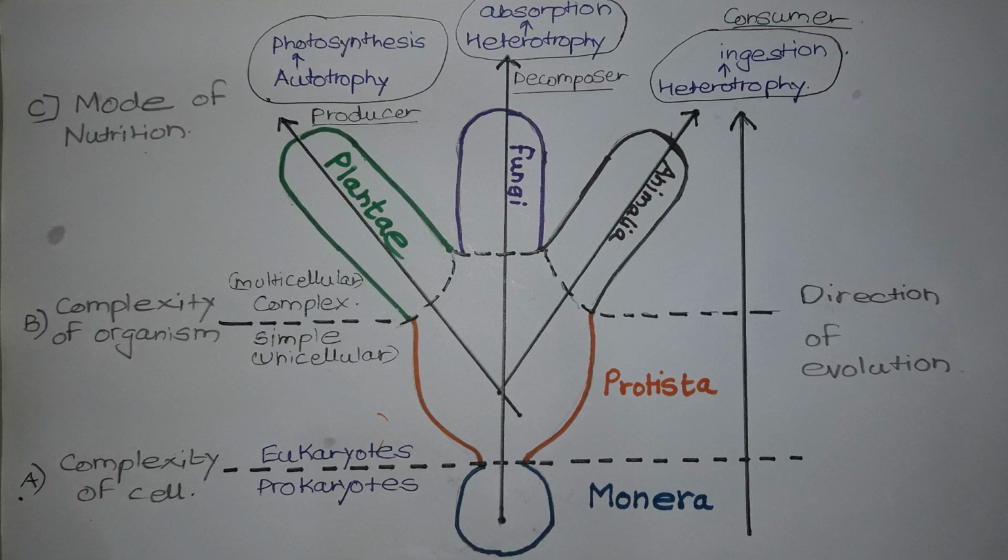So now, considering all these five kingdoms and their role in ecology, Kingdom Plantae acts as producers, Kingdom Fungi acts as decomposers, and Kingdom Animalia acts as consumers. Now we will move forward and learn about all these five kingdoms.